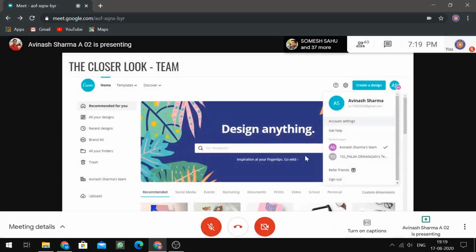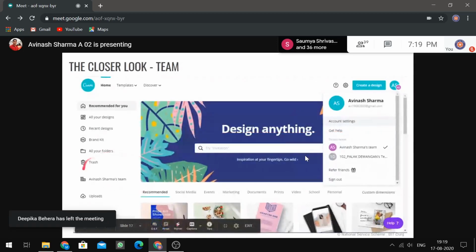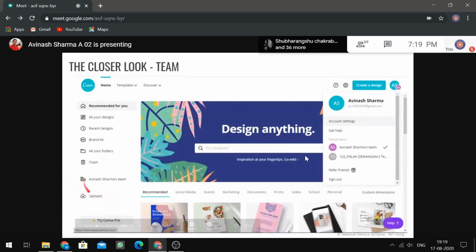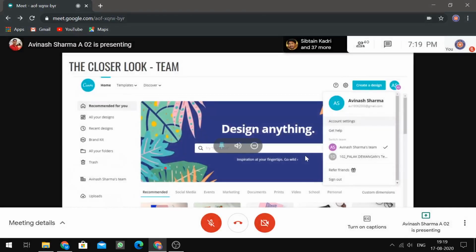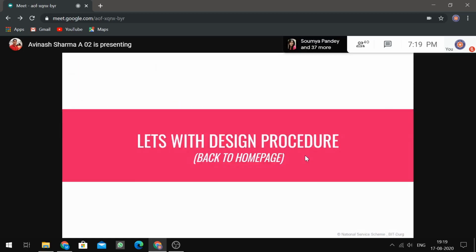Once you enroll in a team, here you can see the teams in which you are enrolled. It is shown over here, and the currently active team is shown over here. So this team is currently active, and here we have the list of teams. If any person uploads anything to Canva, it will be shared among the team only. So this was the basic introduction to Canva.